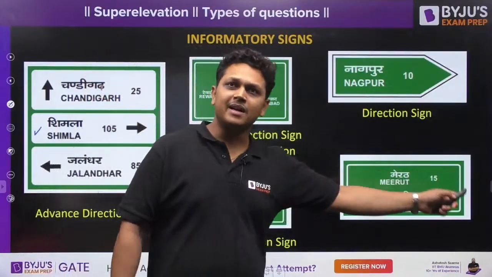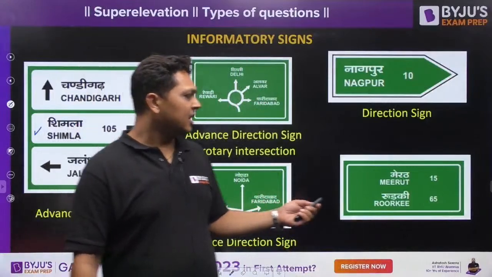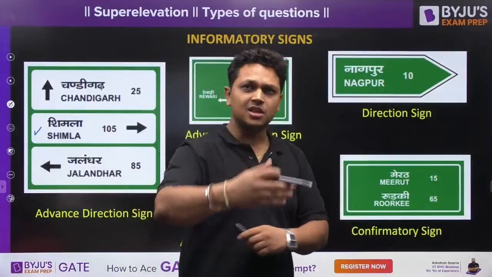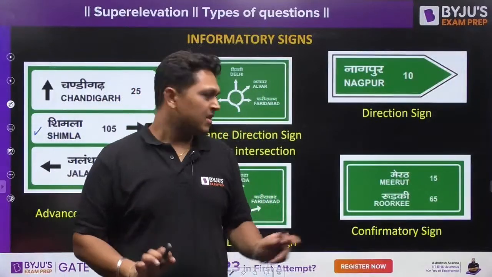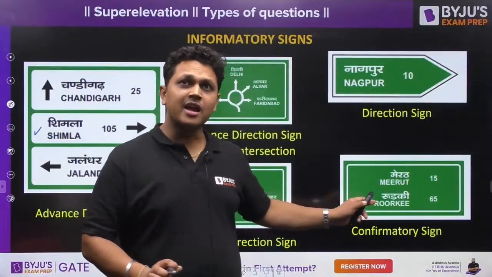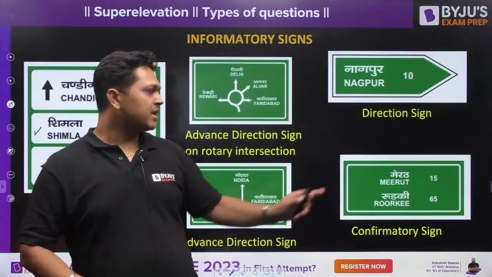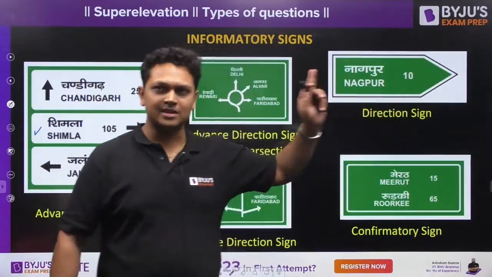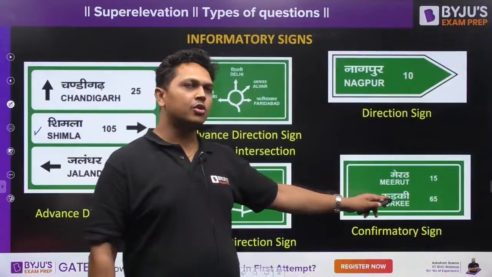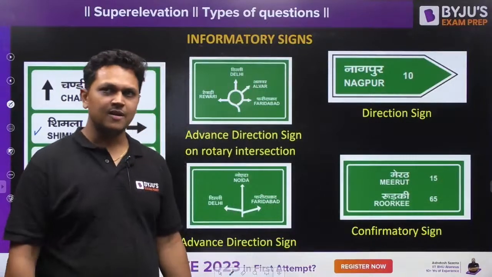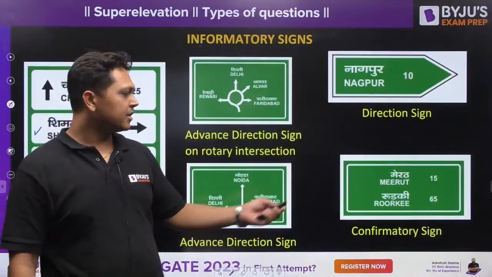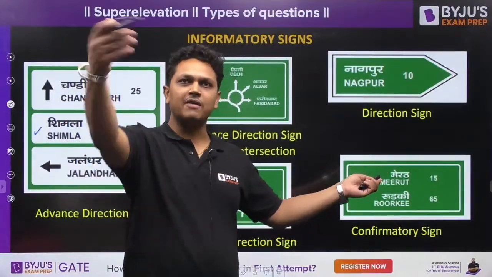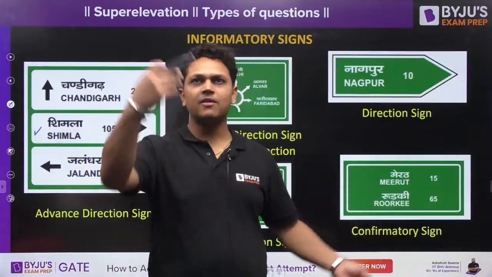This is a confirmatory sign. This you will find after some distance along the road, which will tell you, yes, you are on the right path. If you are going towards Meerut, yes, you are towards Meerut only, and Meerut is only 15 kilometers left. And if you are going towards Roorkee, it will be 65 kilometers left. After another 5 to 10 kilometers, you will find this board again. It will tell you Meerut is only 5 kilometers left, Roorkee is only 55 kilometers left.